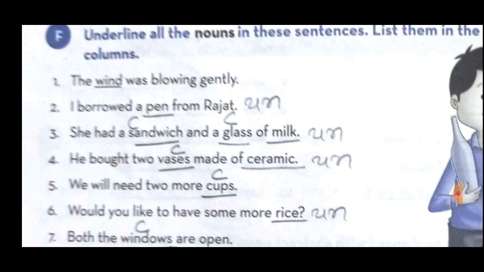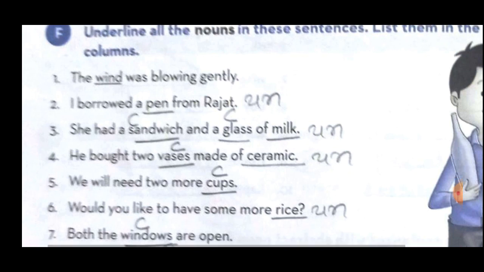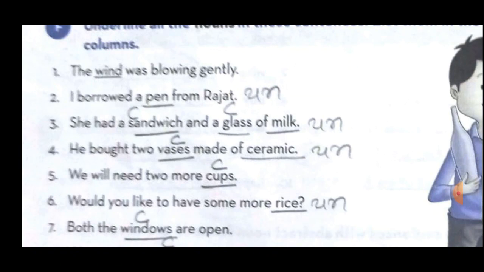Okay, and glass is also countable but milk is uncountable. Okay, number 3, she had a sandwich and a glass of milk, that we have completed, right? So all of you write it properly that way in your textbook.